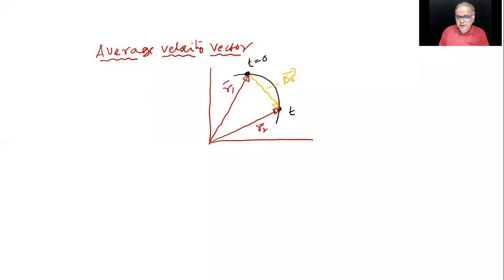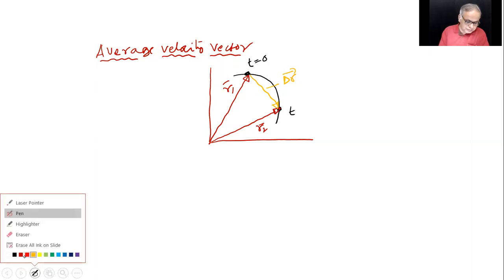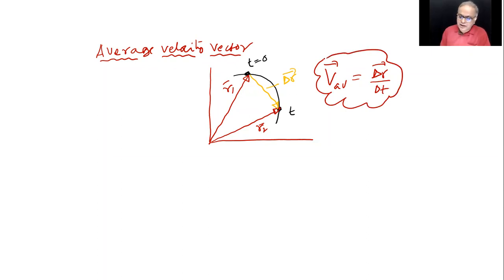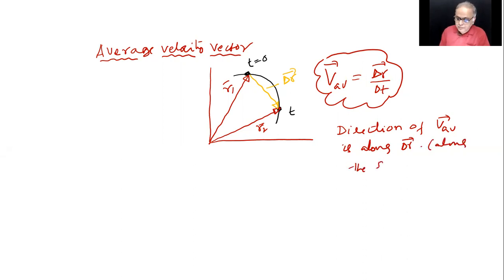Now, V average equals delta R by delta T. And the direction of V average is along delta R bar, or along the secant. Secant is a line which cuts through the curve.